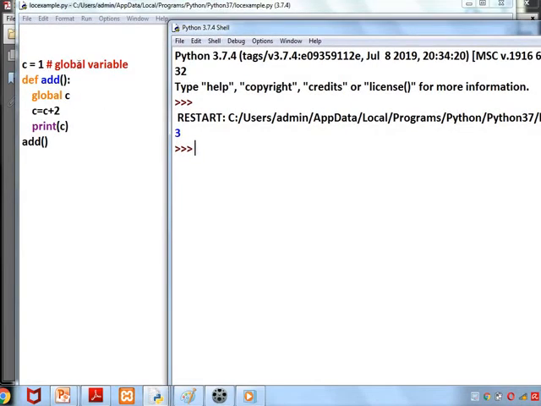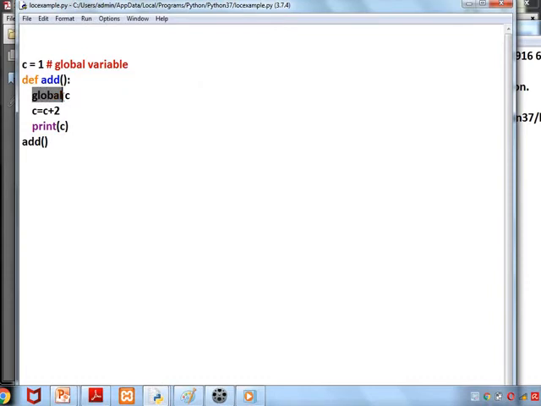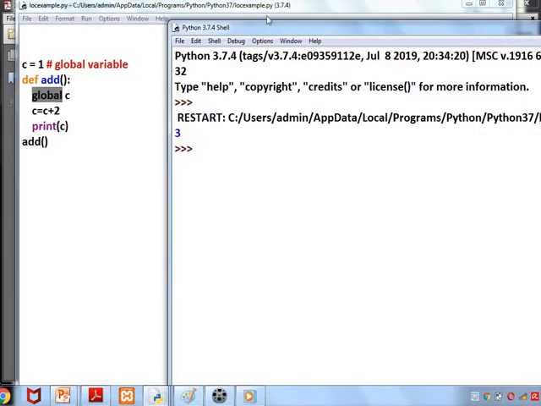First thing, a local variable is inside the function. Next point, a global variable means it will be outside the function. But a global variable can be accessed. But if we need to modify the global variable, then we must use the keyword global, or else we cannot modify a global variable inside the function.